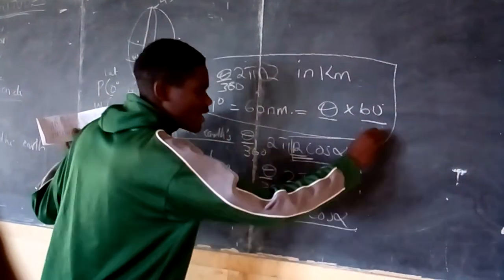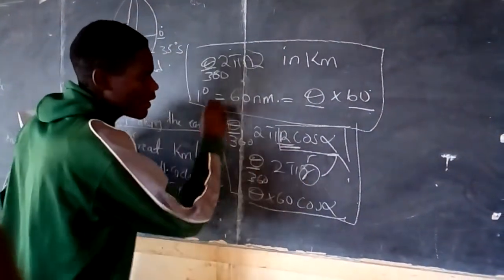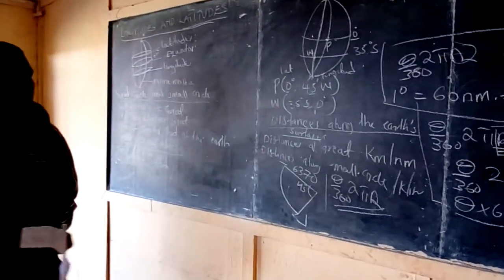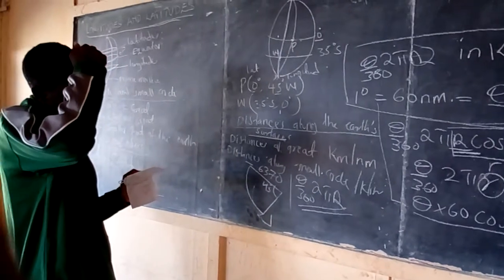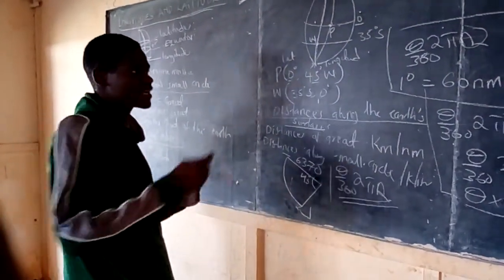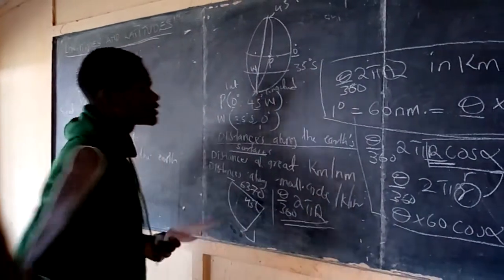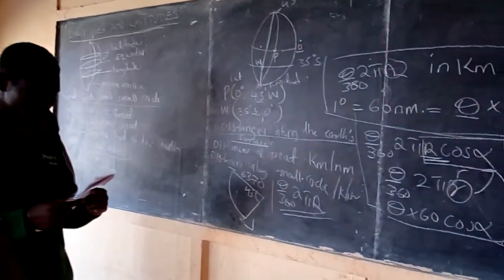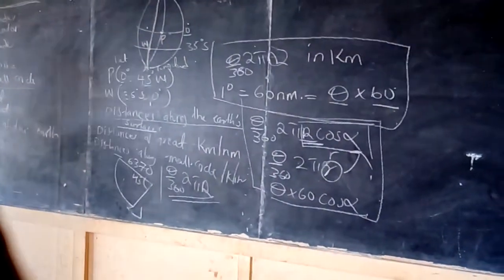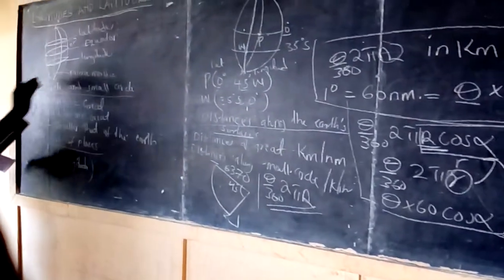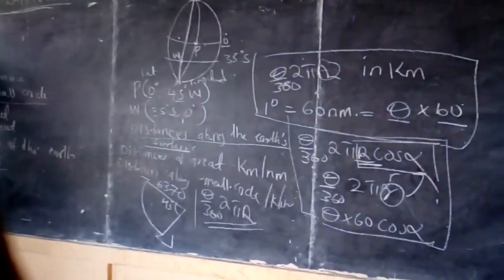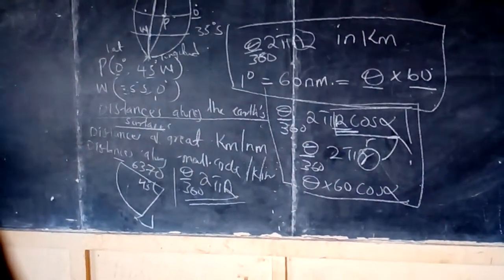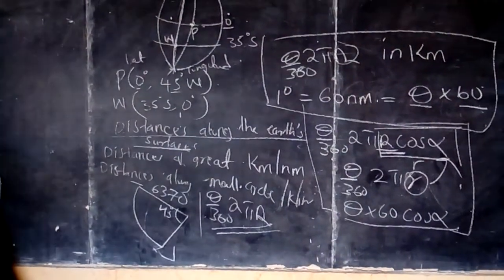These are the formulas that we are going to use, and we are going to know where theta comes from and where our alpha comes from. Now those are the formulas we are going to use on finding the distances on the Earth's surface. That's in a great circle, and this one being in a small circle. Now in other distances on the Earth's surface, we have some examples. Let us do some of the examples for us to know where theta and alpha come from and how we can calculate them.